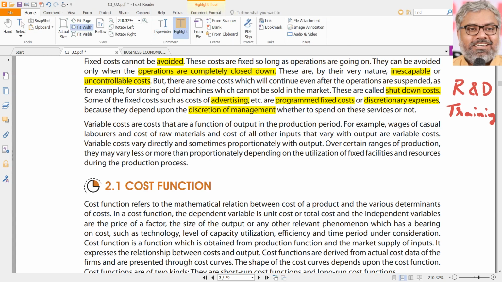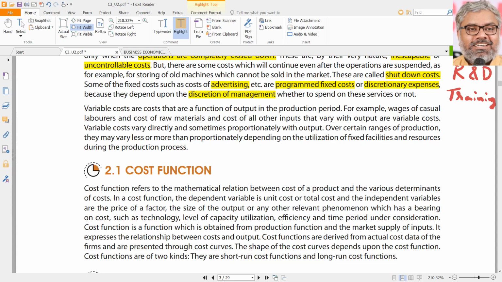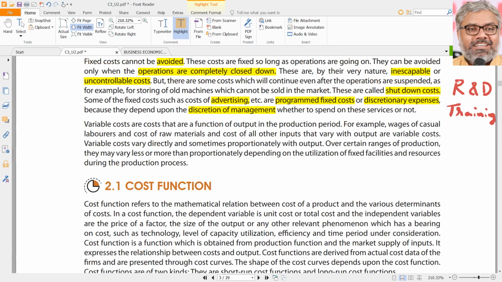That is about fixed costs. Now coming to variable costs, those which are a function of output in the production period. In other words, they will vary along with the production. For example, if you want to produce more, definitely you need more laborers. Naturally, that will cause higher wage costs.